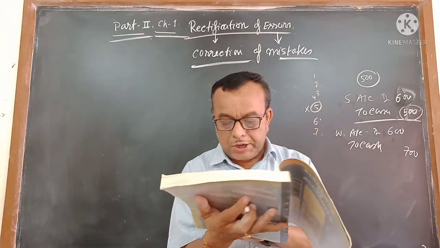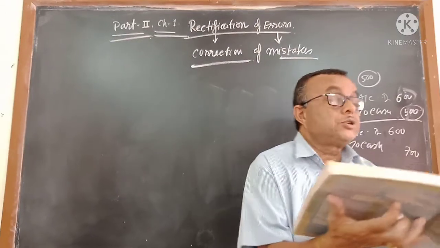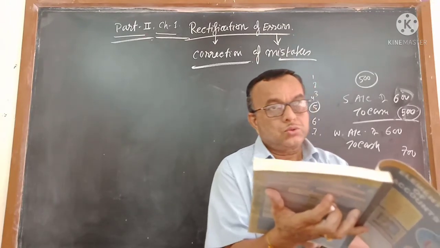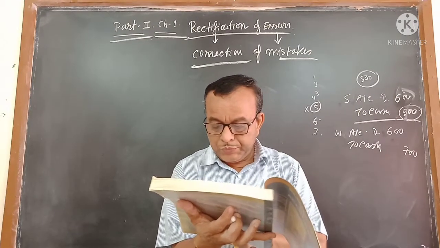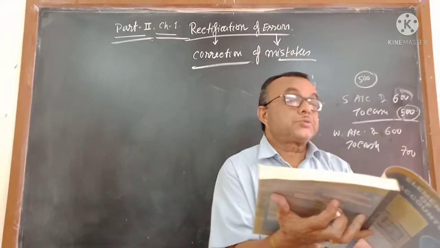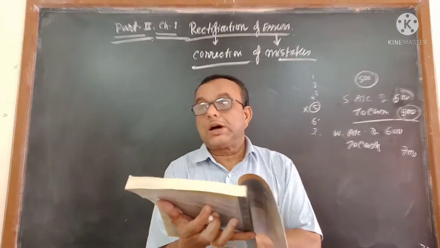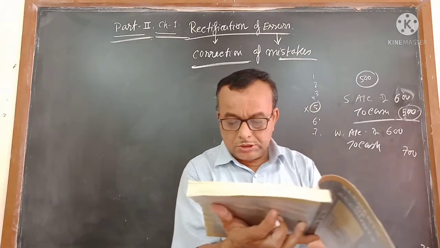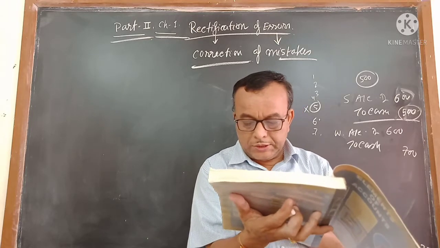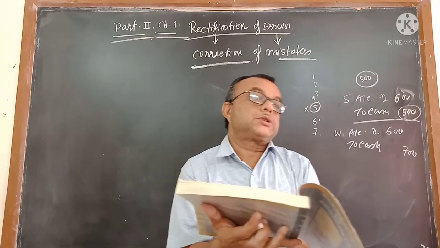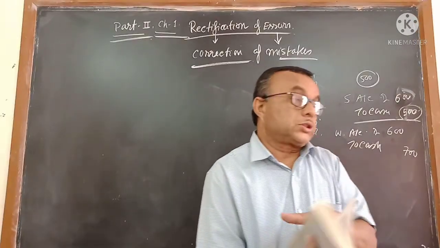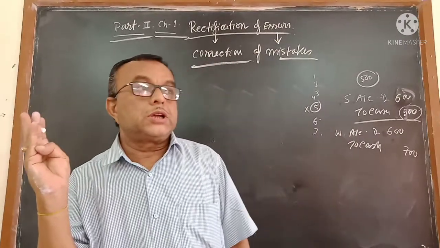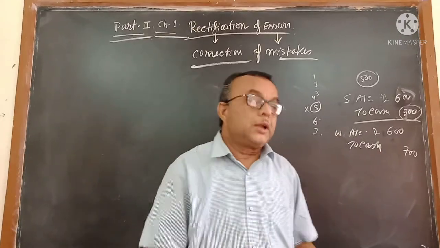Errors regarding the balance of an account: when finding the balance in the ledger, if you made a mistake in totaling or balancing, that also you can identify. Errors in totaling of the subsidiary books: at the time of writing the total, if the total became more or less, those mistakes you can also identify from the trial balance. And errors omitted at the time of preparing the trial balance. When preparing the trial balance also, you can make mistakes. It is not that the mistake is only in the journal or only in the ledger, it may be mistakes in the trial balance also.